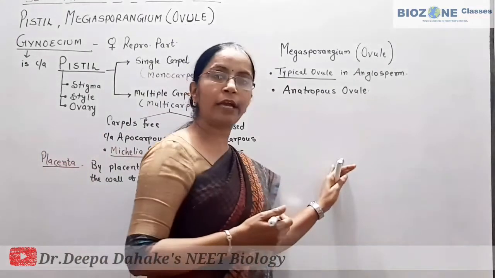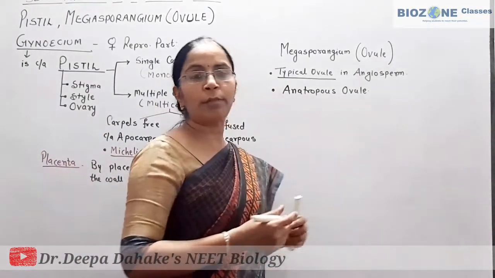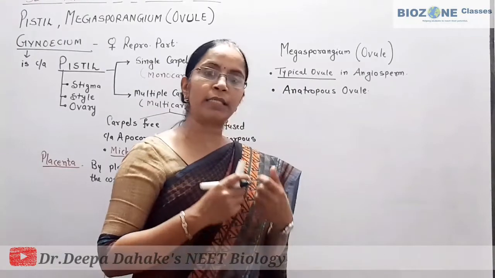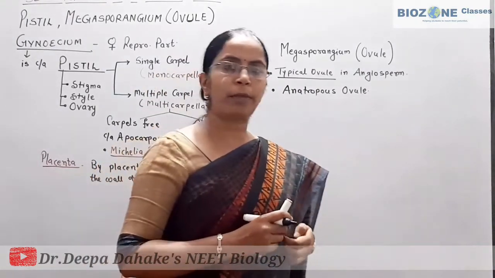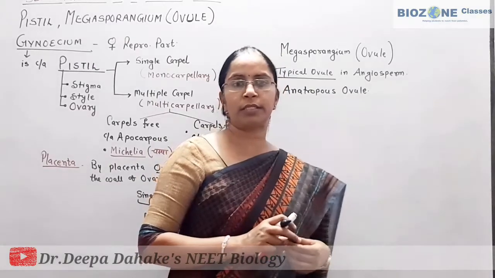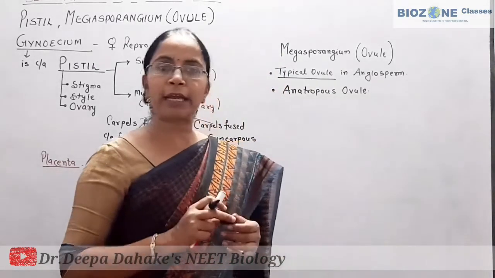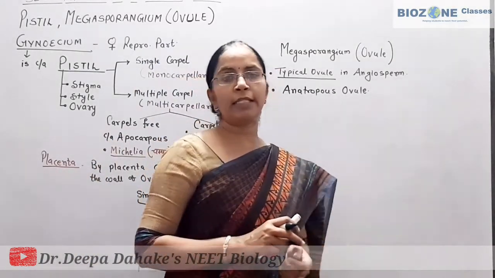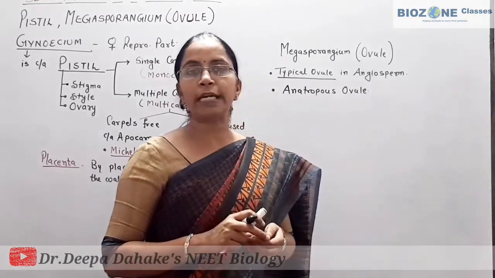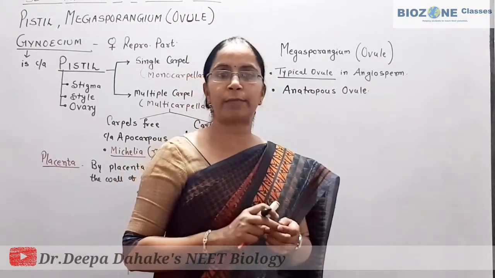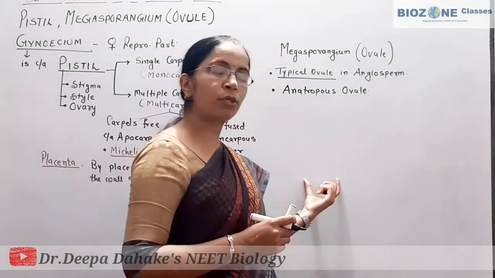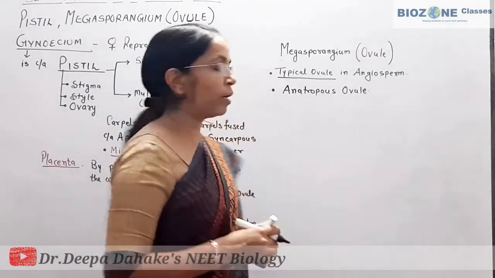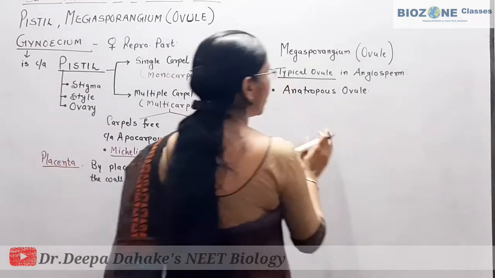So first we study the diagram of angiosperm ovule. Pay attention, because this is one of the most important diagrams. Only the diagram is asked in board exams, mainly as a 3 marks question. A well-labeled diagram is asked in state board exams and in CBSE exams, where labeling of particular 3 or 4 sites of the ovule is asked. So the question is to draw the labeled diagram of the ovule, and how to start the diagram of ovule, pay attention.